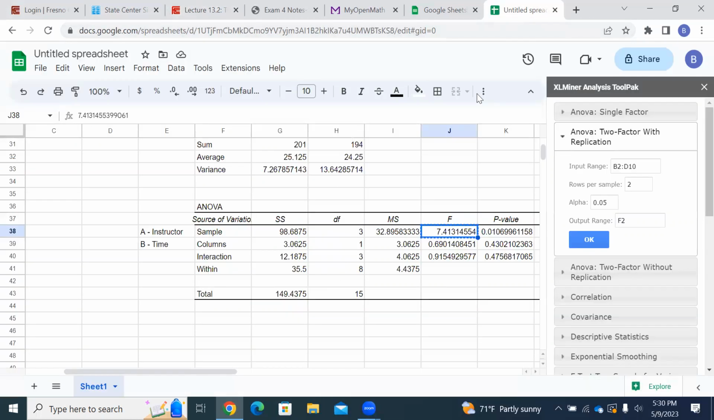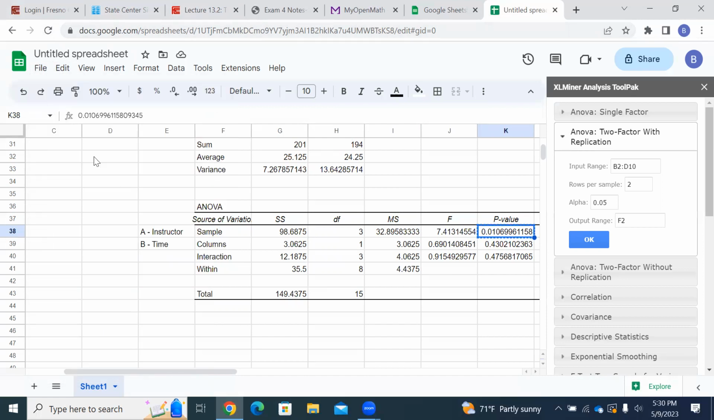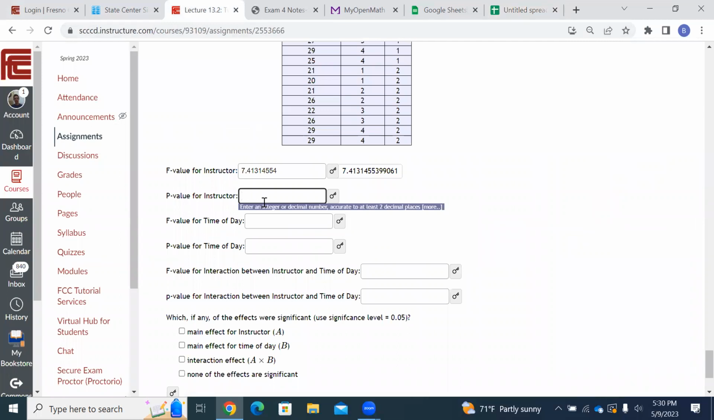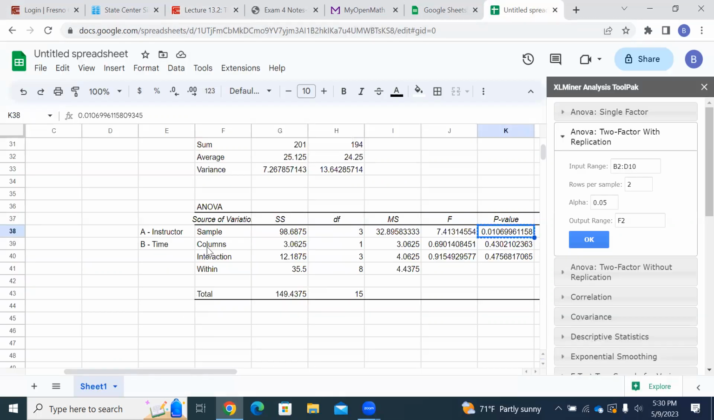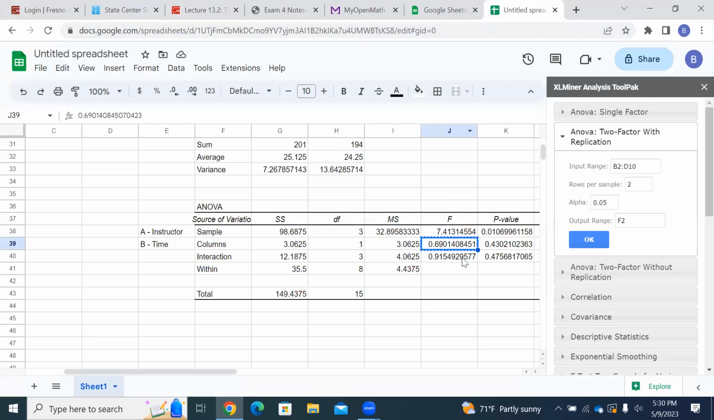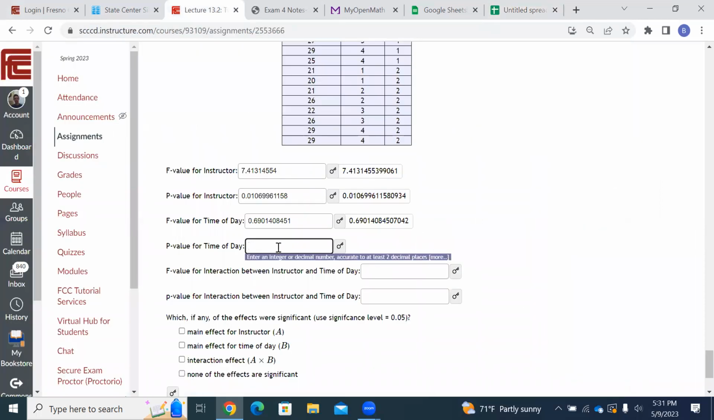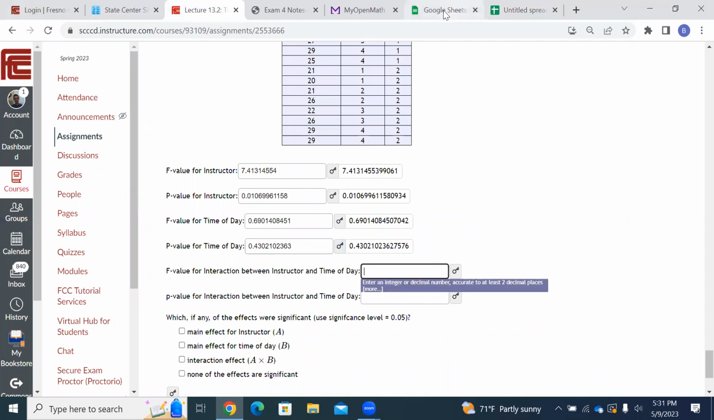Now P value for instructor. What's the P value? Right there. And you can just copy. Edit, copy. Come back over here and Control V, paste it. Let's see if it's right. Yep, that's the P value for instructor. Now, time of day. Come back over here. So time, F value. I'm going to right click and copy. Come back over here, paste. Control V. Yep, that's right. Now, P value for time of day. So here's the P value for time. Right click, copy. Come back over here, Control V. Paste, that's right. And now F value for the interaction between the two.